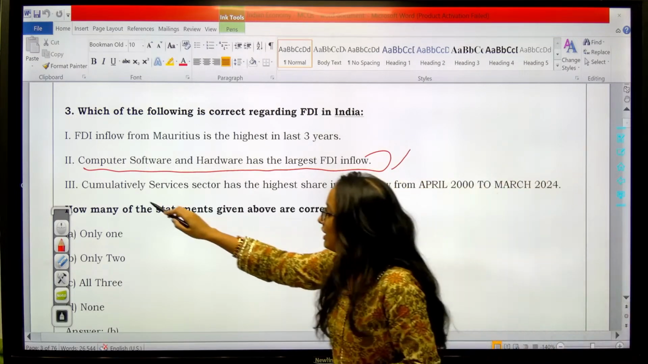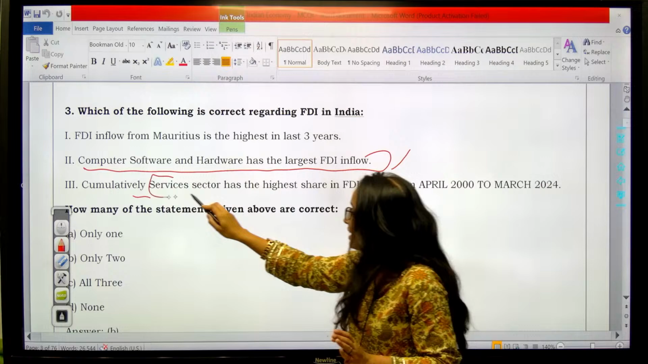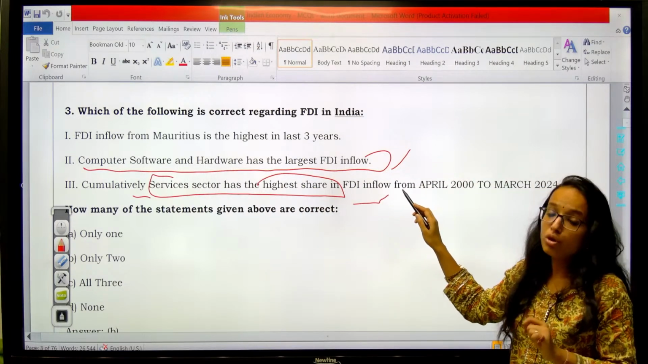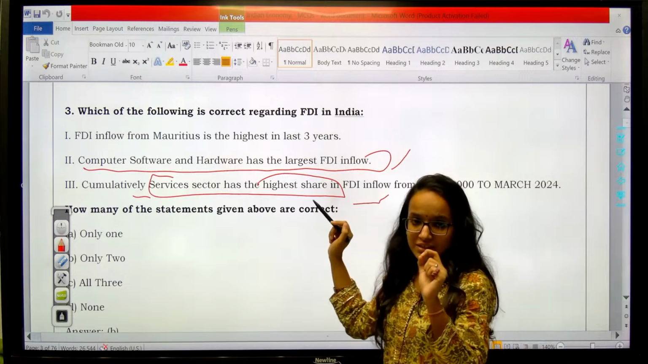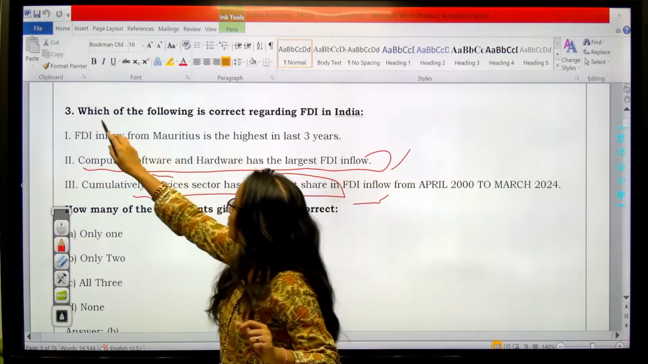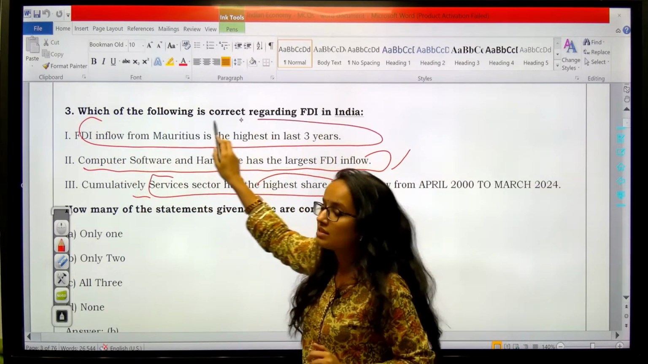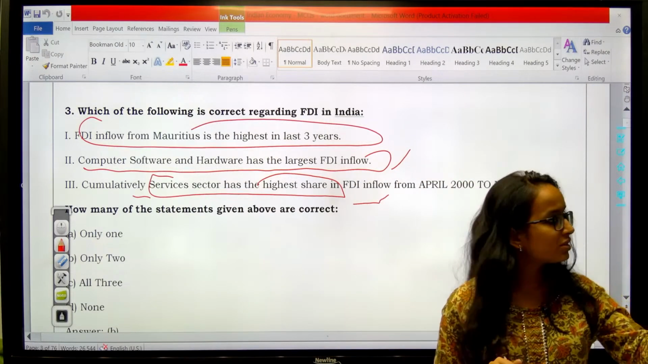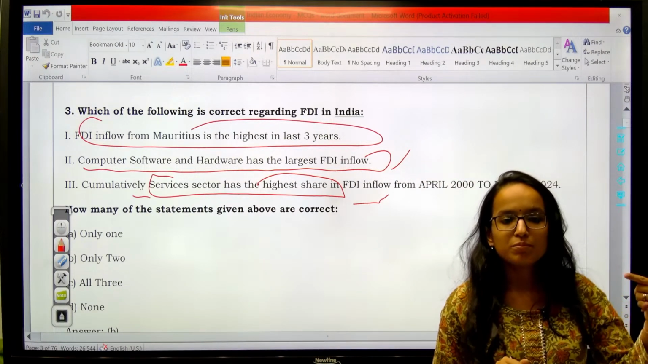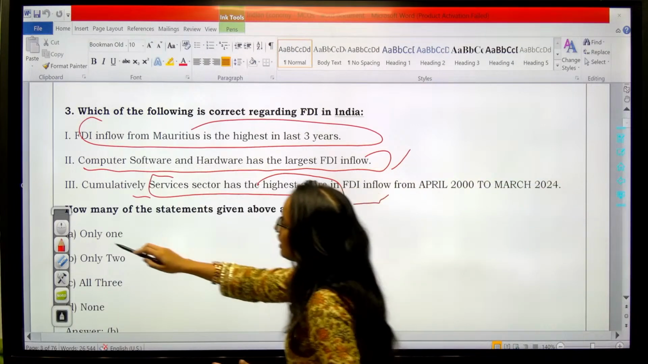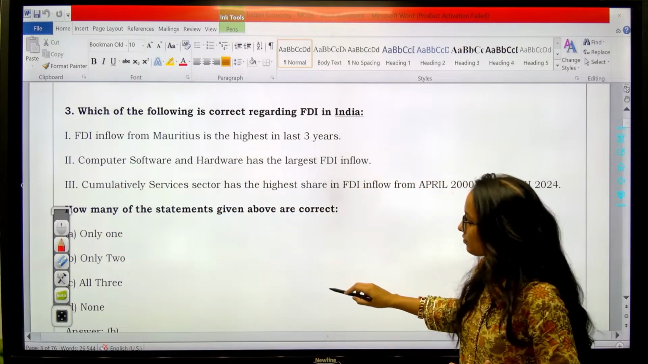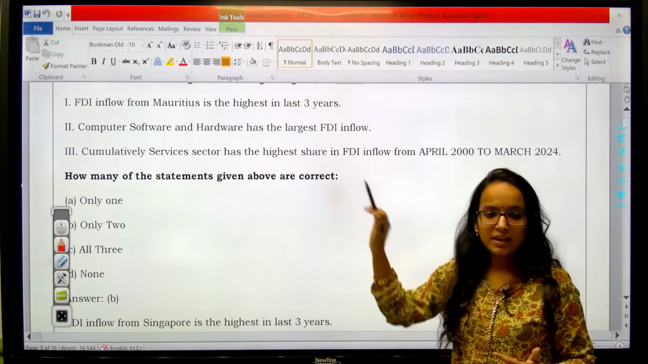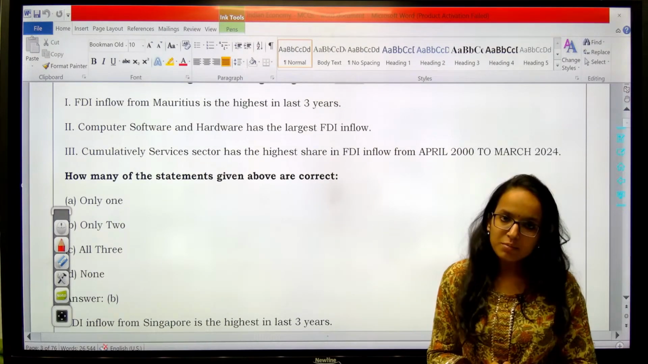So that is true. Third, cumulatively the services sector has the highest share in FDI inflow. This should also be true. The statement which I have doubt in is that FDI inflow from Mauritius is the highest. It should be Singapore rather. Earlier it was Mauritius, but now it should be Singapore. So let's see, the answer then should be 2 and 3, right? So the first is incorrect. As I told you, it should be Singapore.